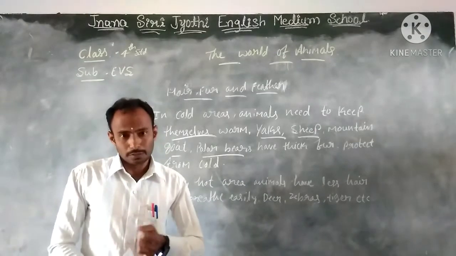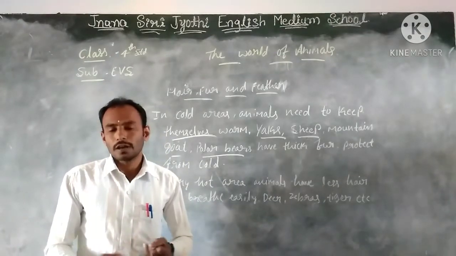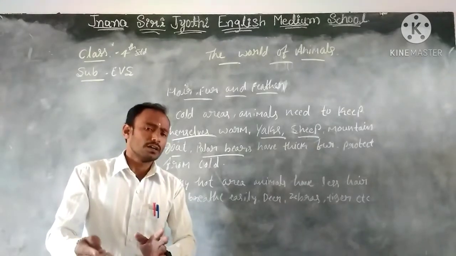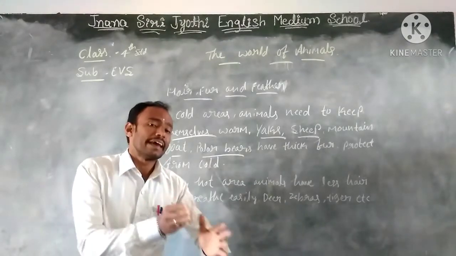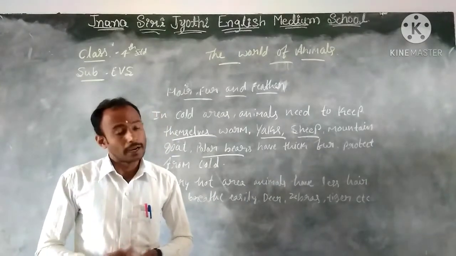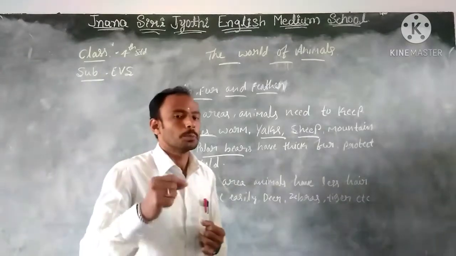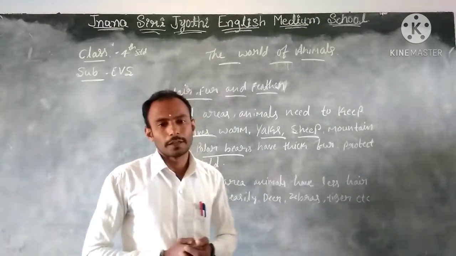For example, birds like the crow and peacock lay eggs, and lizards also lay eggs to give new birth to a baby.